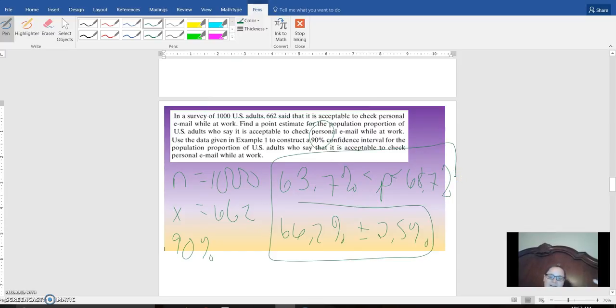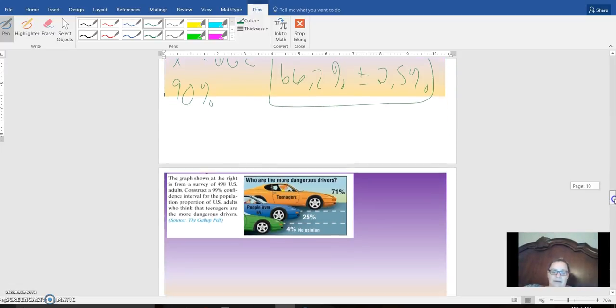And so you can say you're 90% confident that the estimator for people who say it's okay to check email at work is between 63.7% and 68.7%. Or you could say that you're 90% confident that the percentage of people who want to check email at work is 66.2%, give or take 2.5%. All right, let's do another one.